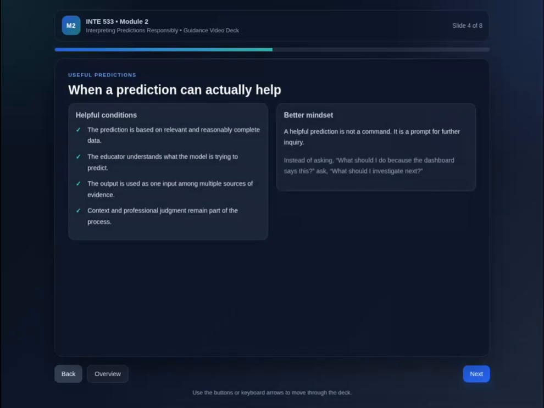Now let's look at when a prediction can actually be useful. A prediction is most helpful when it is based on relevant and responsibly complete data. It is also more useful when the educator understands what the model is trying to predict. Just as important, the output should be treated as one source of evidence, not the only source. And finally, context and professional judgment must remain part of the process. So the right mindset is not "the dashboard gave me the answer." The better mindset is "the dashboard gave me a signal that I should investigate further."